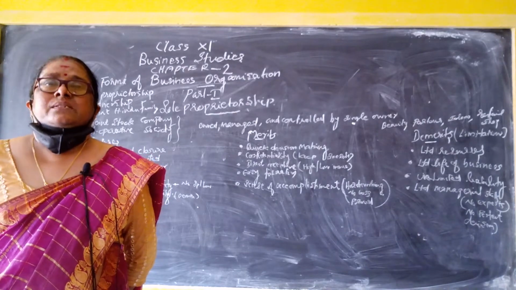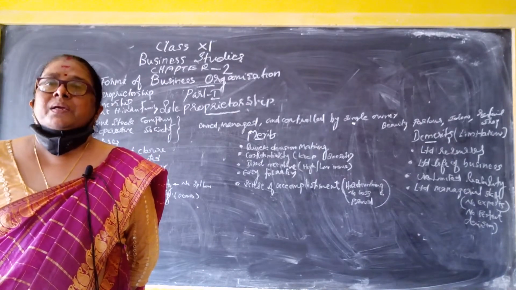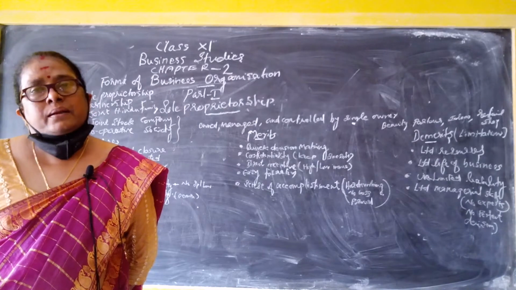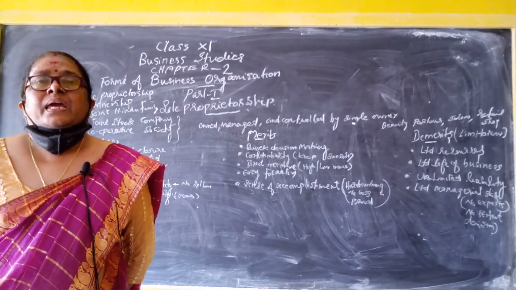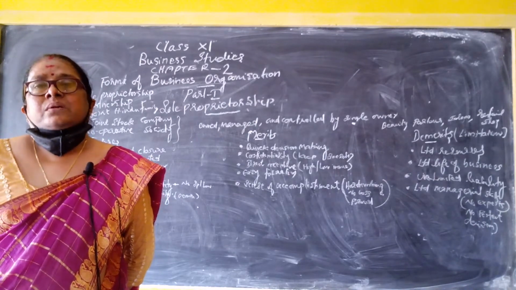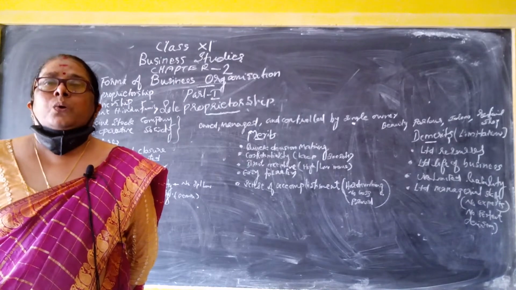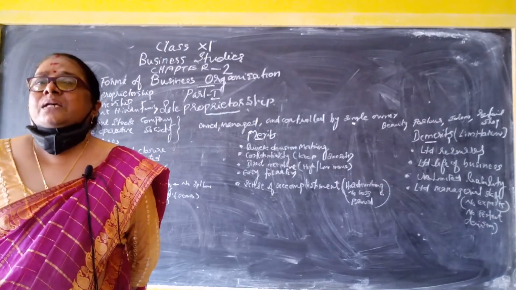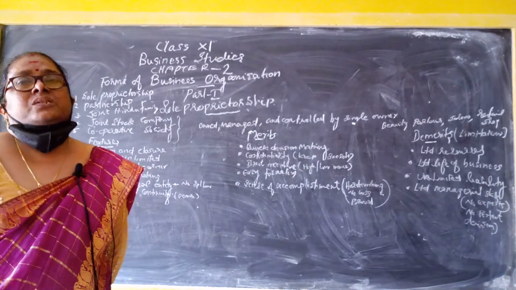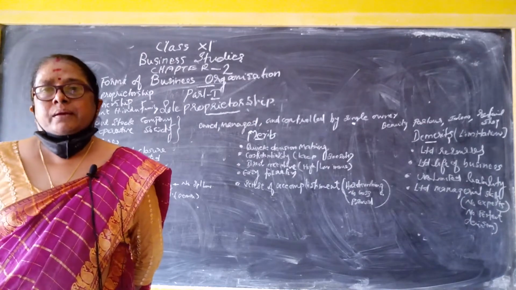Nobody shares the loss. He alone has to bear the loss. Such a situation is treated as unlimited liability.